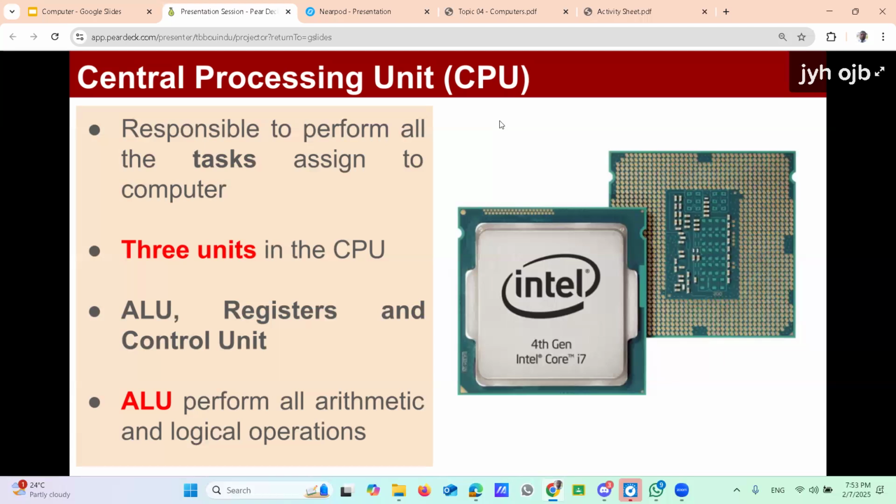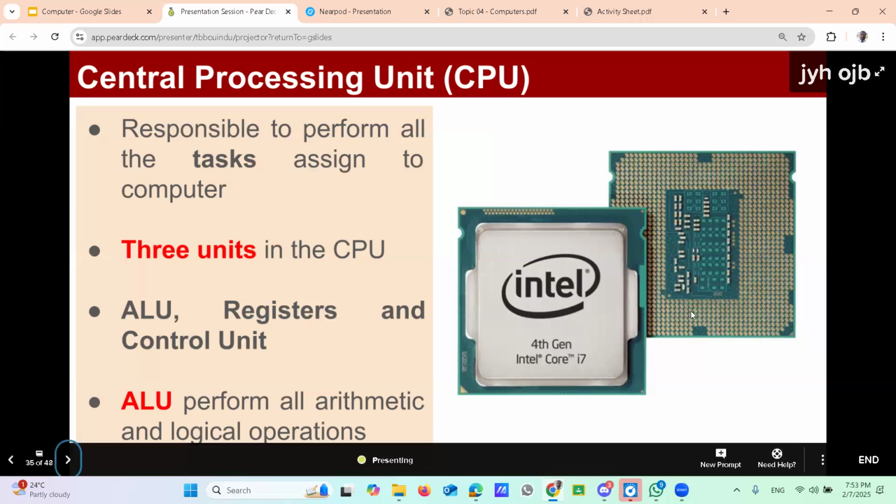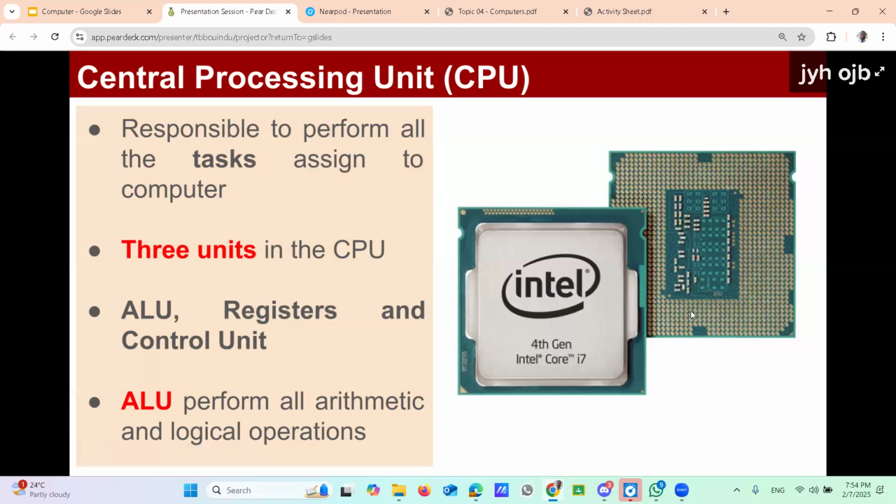From that point onward, we are discussing the concept of CPU, Central Processing Unit. It's a kind of chip, as the diagram on the left side of the slide shows. In the form of a chip, you can fix it into the motherboard of your computer.